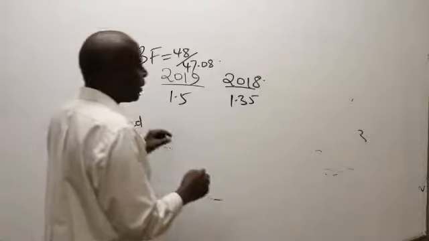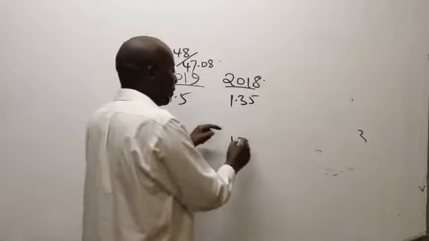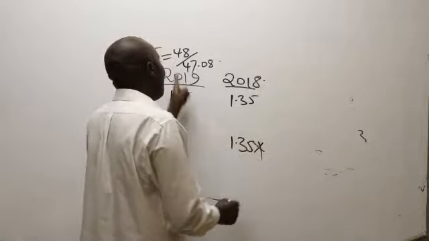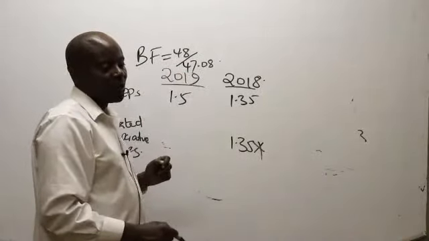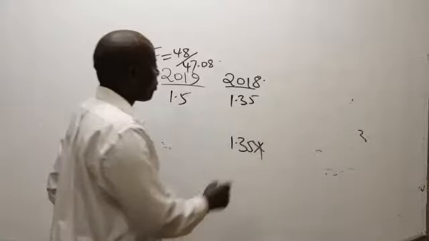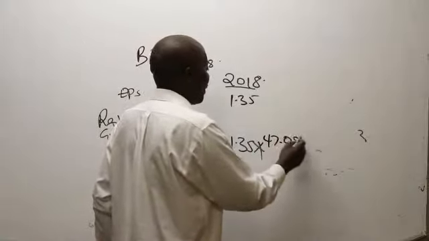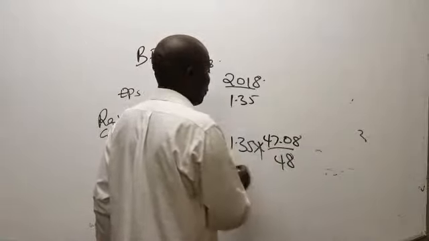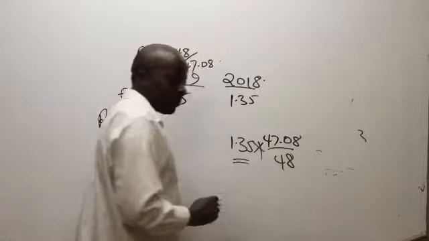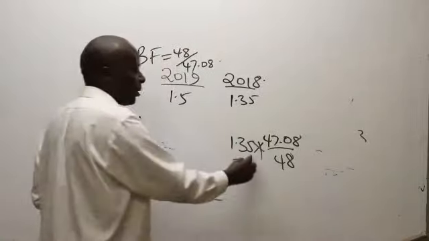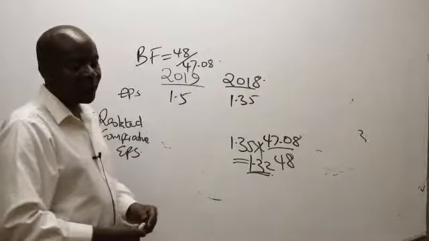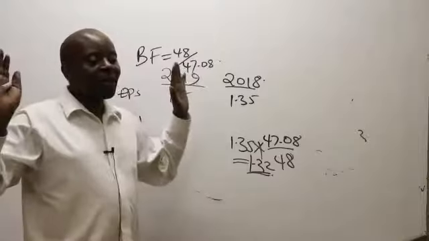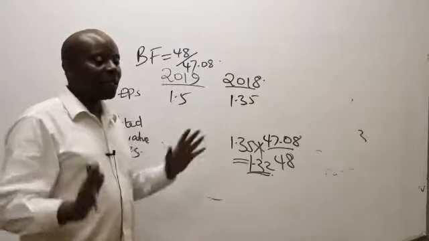The comparative one will be the one that we have obtained here times the reciprocal of this bonus fraction. So you reciprocate, times 47.08 over 48. This will end up giving us 1.32, like that.